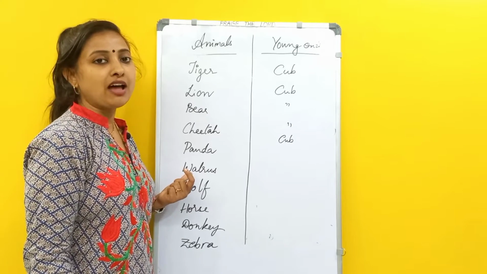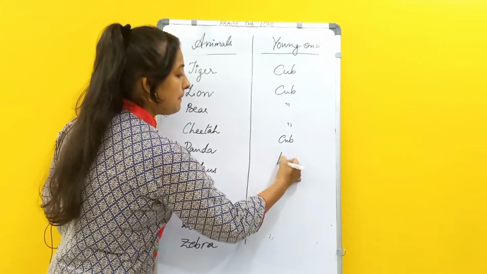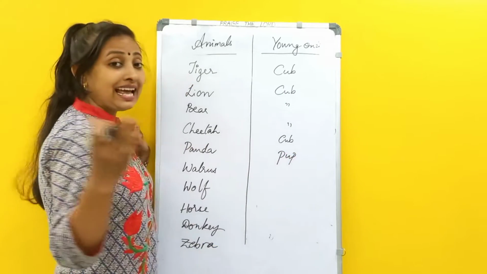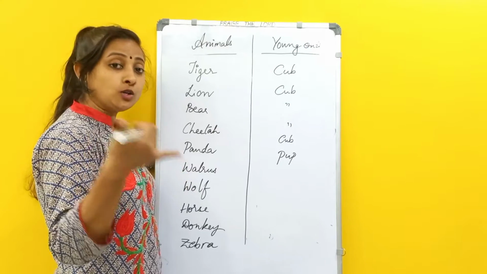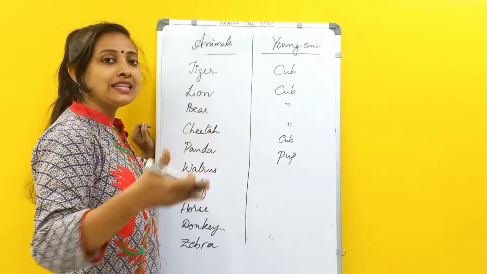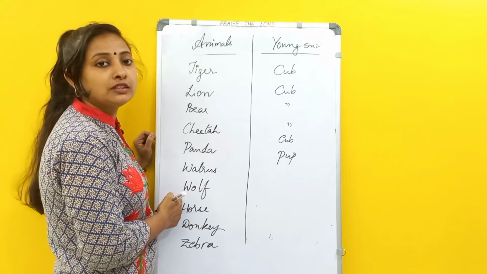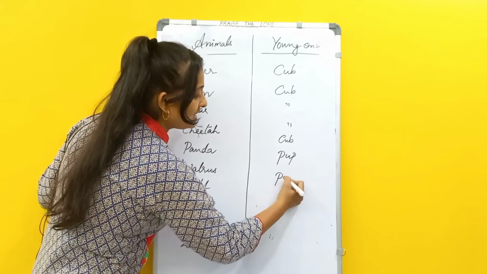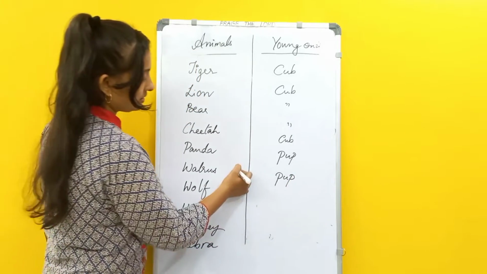Have you seen a walrus? You might have seen it on Animal Planet and all. So the baby of a walrus is called a pup. Like seal, walrus, whale or dolphin we have seen, all these are pup. Wolf baby is also called a pup.